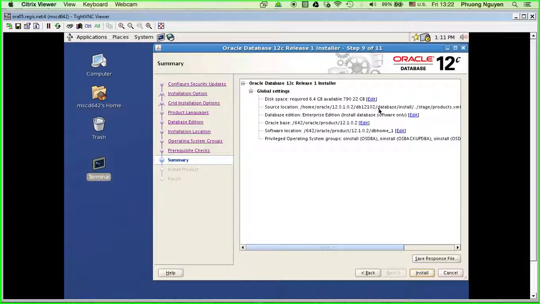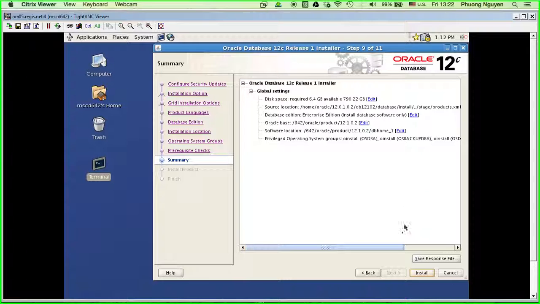It's confirming database edition, Enterprise, Oracle base, with the new directory that we just created. And same thing, the software location. This is where we're gonna install all the software, 12.1.0.2, and the last one is the privilege, where we set privilege.